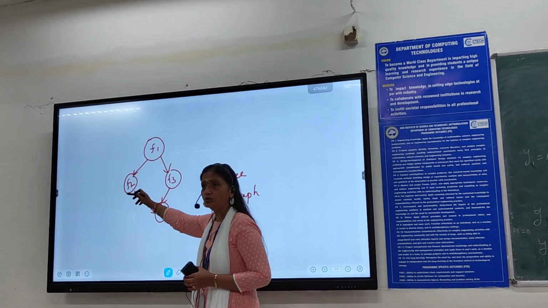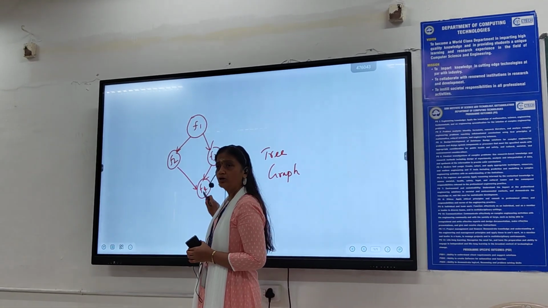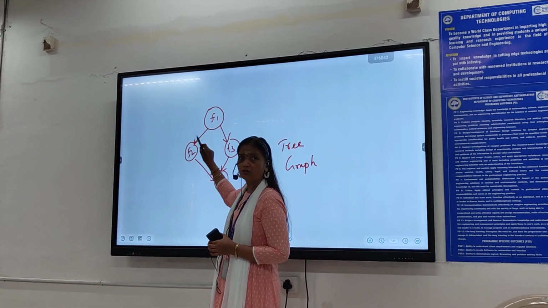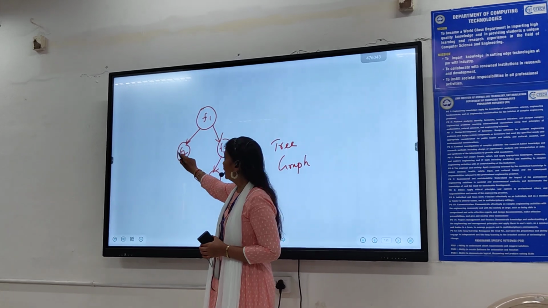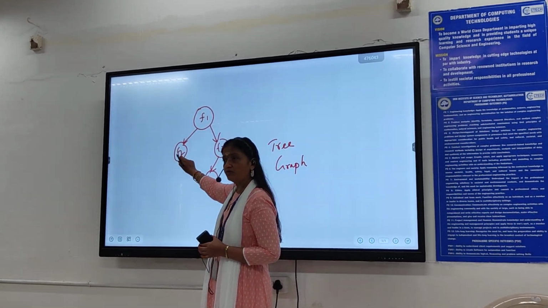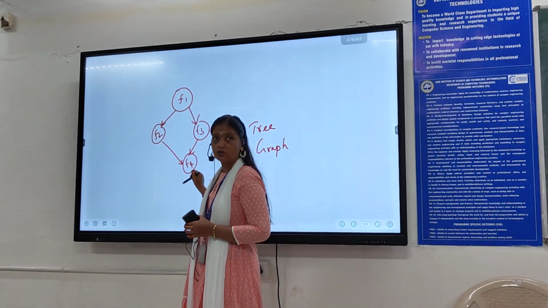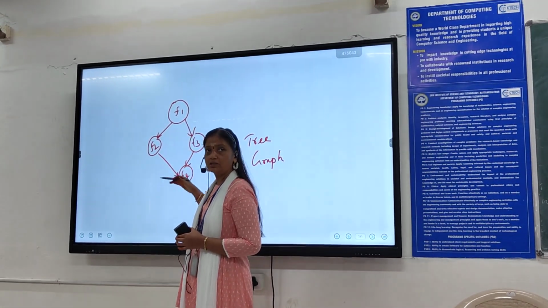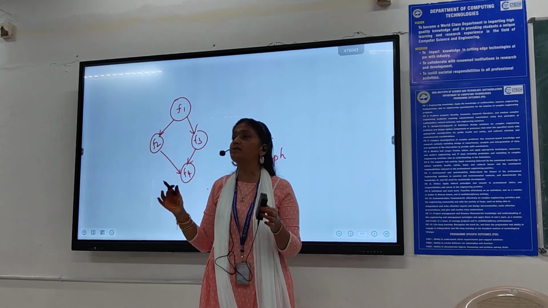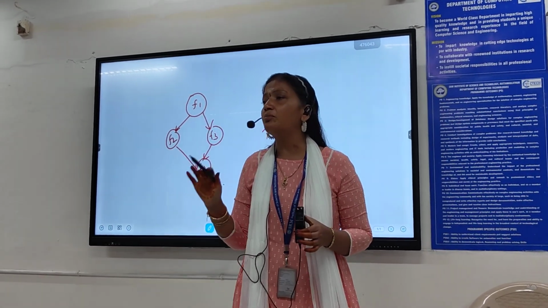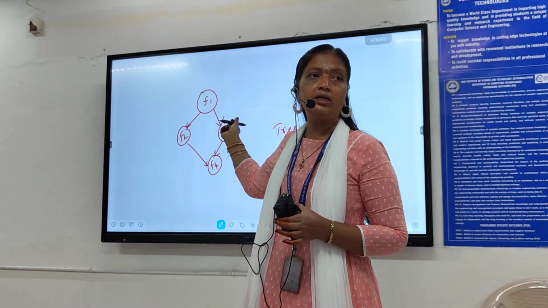F1 calling F2, F2 is calling F4. After the execution of F4, the control will return to F2, and after the execution of F2, the result will be returned to F1. The same thing in this branch also. So this is a hierarchical structure. So wherever we need to organize the data in a hierarchical manner, we can use trees.